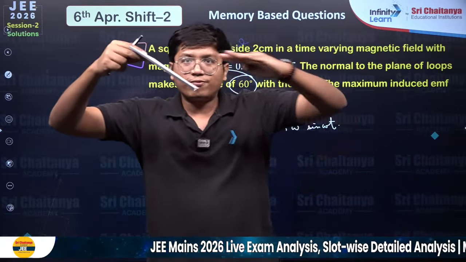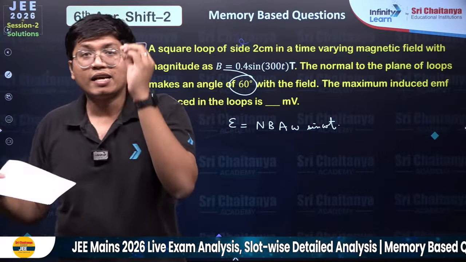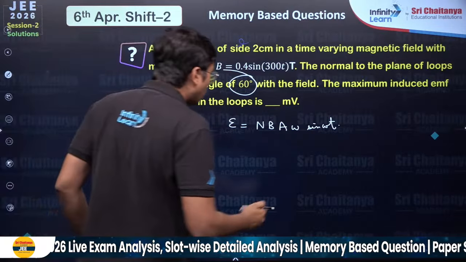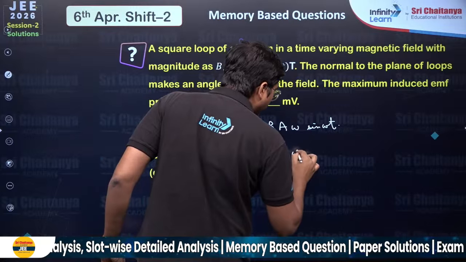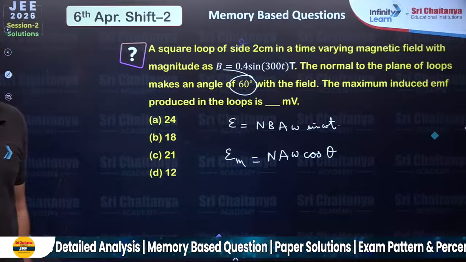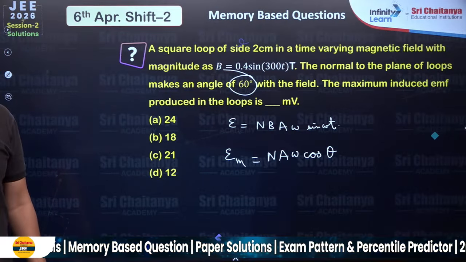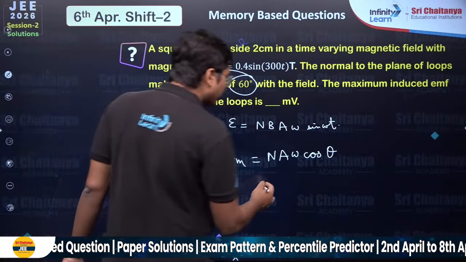But the fact is, for the field that's coming in, the area component it sees is A cos of theta, not sine of theta. So over here, the max EMF is NBA omega cos of theta, and that theta is 60 degree here. So you can put the values in now.